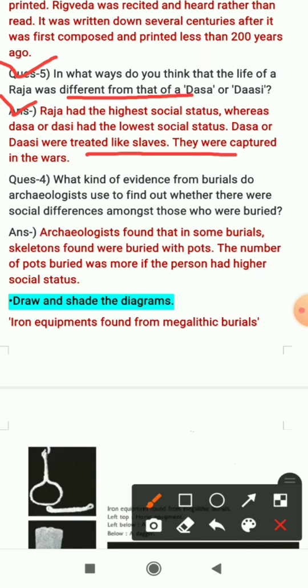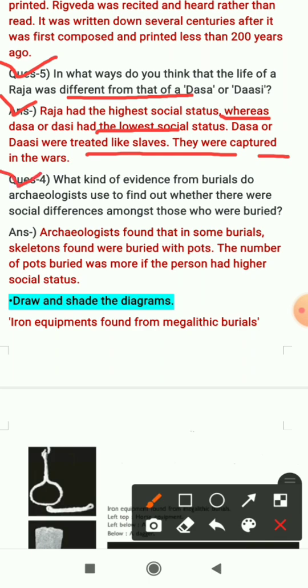Dasas or Dasis were treated like slaves; they were servants and they were captured in the wars.